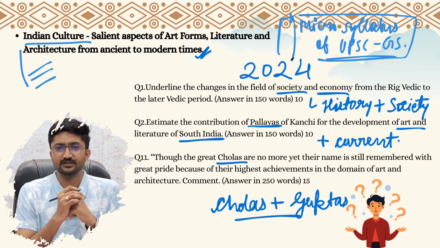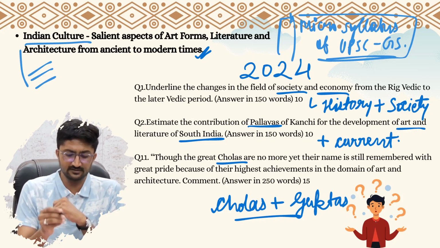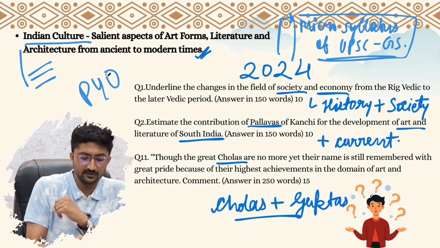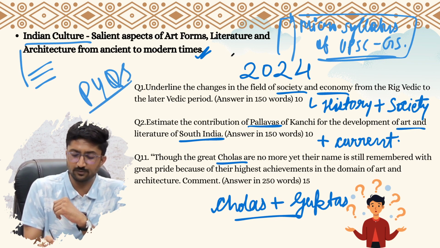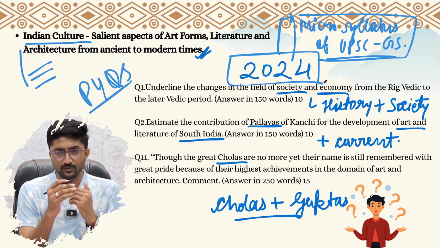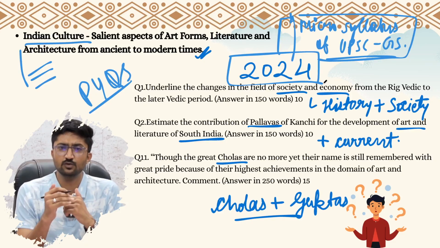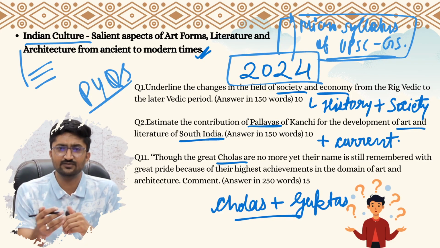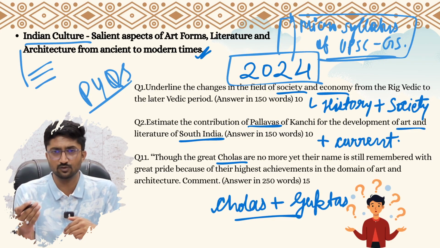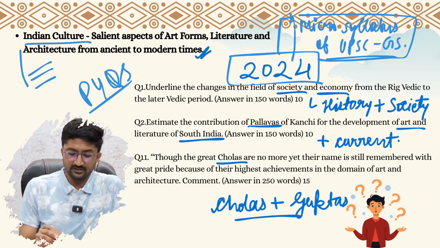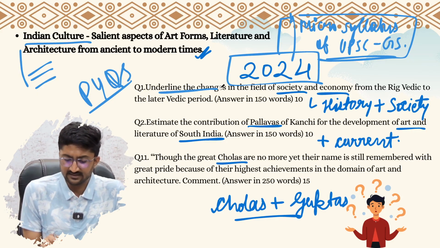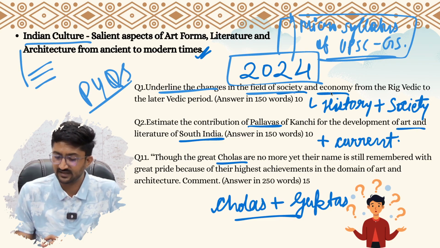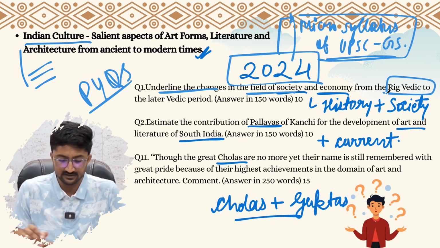And also the second important source for us is PYQs. So we will try to look at the PYQ of the latest paper, that is 2024, and try to find out how these sources are useful and if there is a limit to these sources that we have to go beyond them. See, the question is: underline the change in the field of society and economy from Rig Vedic to later Vedic period.